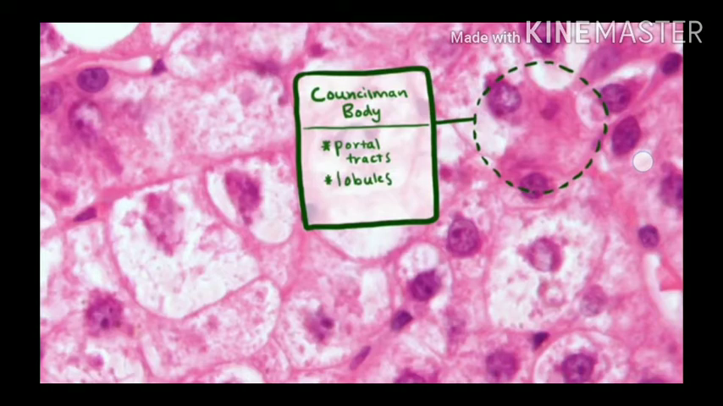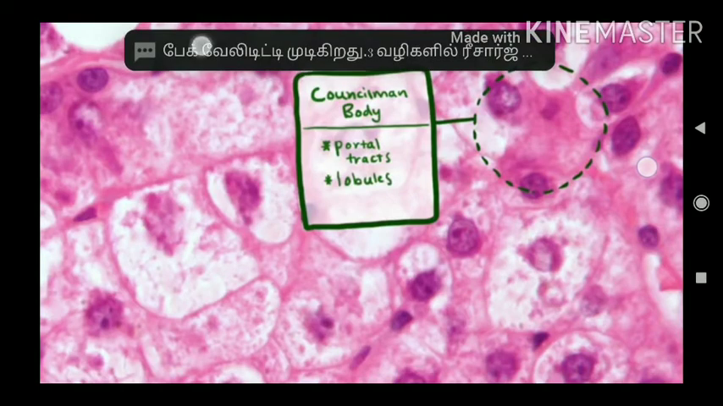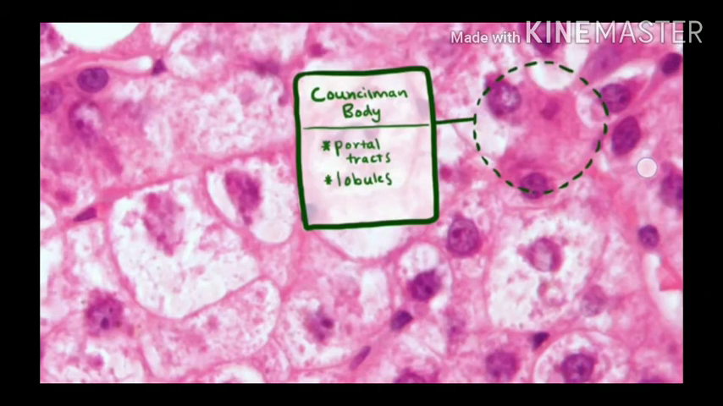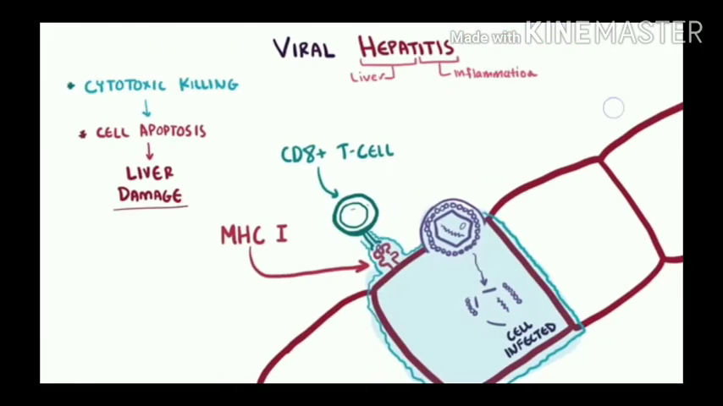Here we can see that these are the liver cells. We can see this clearly in the histology, and this typically takes place in the portal tracts and lobules of the liver. This cytotoxic killing of the liver cells, that is hepatocytes, is the main mechanism behind the inflammation of the liver, and eventually it causes liver damage.